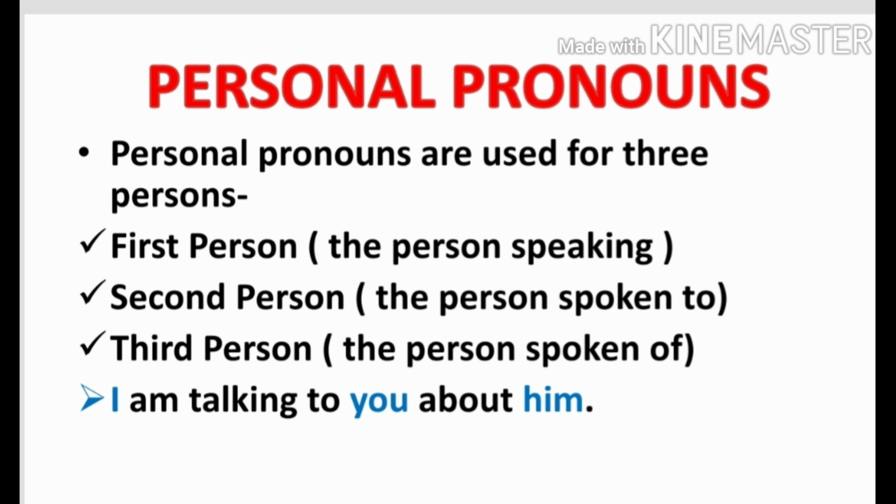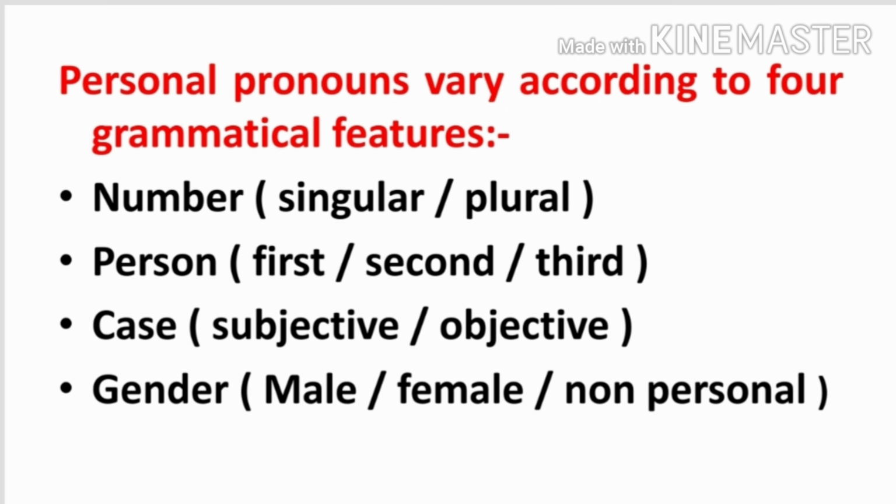Look at the example. I am talking to you about him. So here who is talking? I. So I am the first person. I am talking to whom? You. So you are the second person. And I am talking about whom? I am talking about him. So here him is the third person. Let me give you another example. If I spoke to you about Vijay, okay, then I am the first person, you are the second person and Vijay is the third person. I hope this has become clear to you.